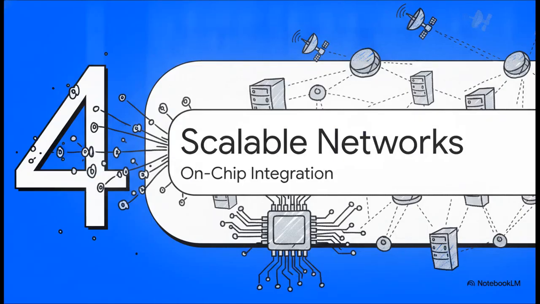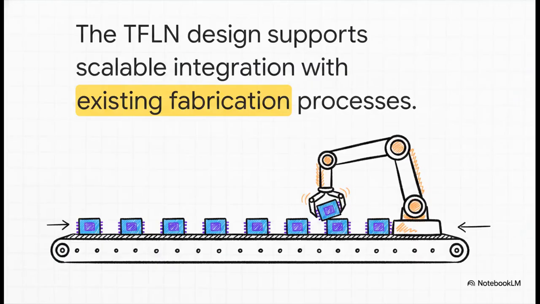All right, Section 4. Building scalable networks through on-chip integration. Now, what's really interesting here is the phrase existing fabrication processes. The TFLN design actually supports scalable, on-chip integration using manufacturing methods we already have today. This is massive. It means this isn't just a bespoke lab experiment requiring decades of brand new tech to build. It's a practical reality that can be scaled up quickly and efficiently.